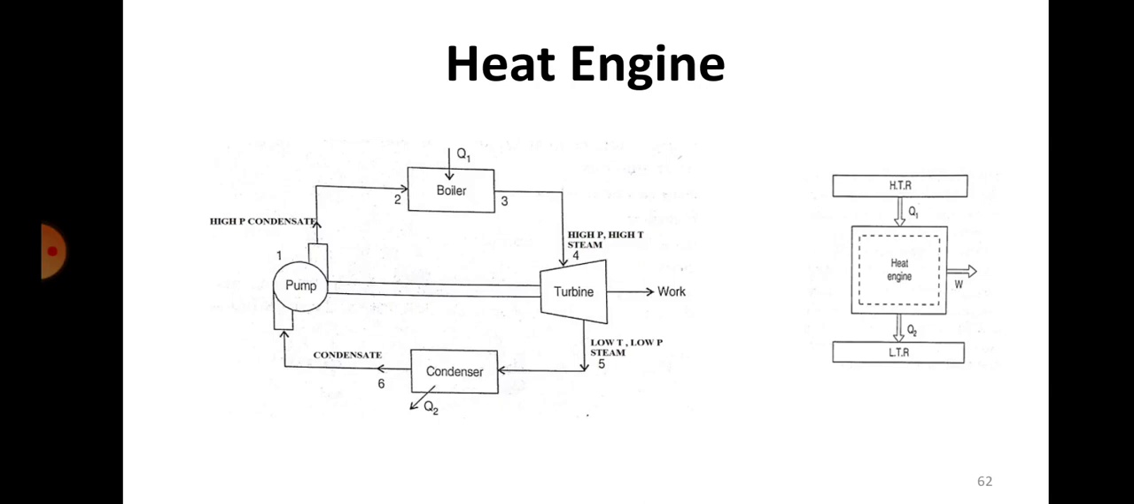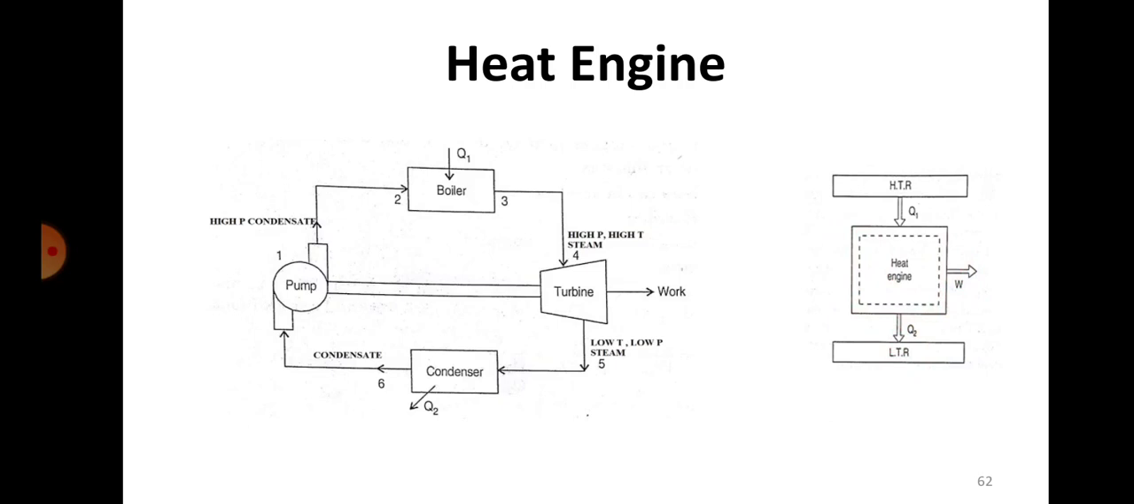Okay, so next is about the heat engine, as I've told you earlier. So what do you mean by a heat engine? A heat engine is a system or a device which is operating between two regions, one HTR and the other one LTR. Now what do you mean by HTR? HTR means high temperature region, LTR means low temperature region. So an engine that is working between a high temperature region and a low temperature region, which accepts heat from the high temperature region and converts that into work, is called a heat engine.